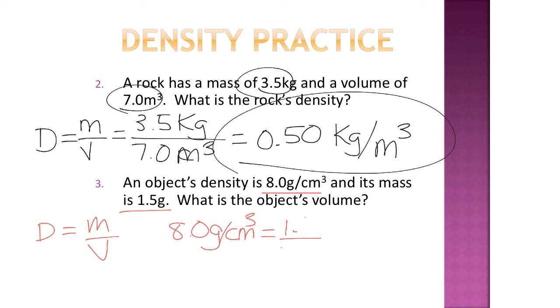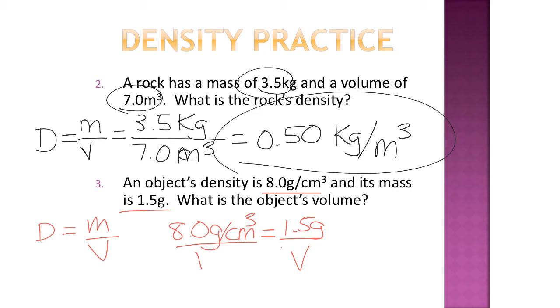Mass is 1.5 grams, and volume is our unknown. I like to leave my unknown as V instead of X because then it reminds me that it's volume. I make sure at the end I have a unit that makes sense, but if you want to put an X, you certainly could.